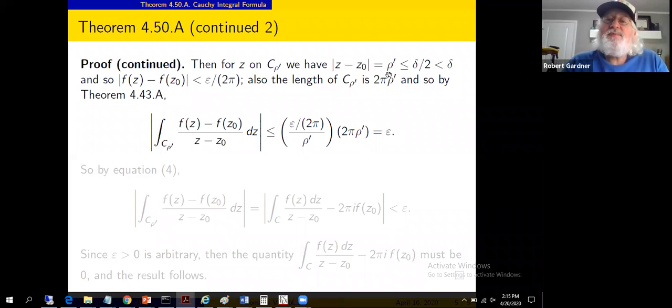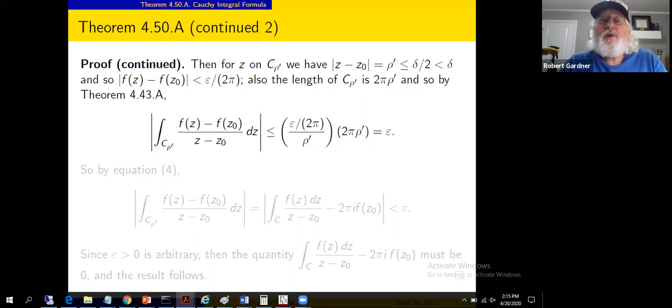We've made rho prime so small, this is why we did that minimum thing, that we get rho prime less than delta. So mod z minus z sub 0 is less than delta. When mod z minus z sub 0 is less than delta, that definition of continuity told us the function values were close together. When the input values are close together within delta, the output values are close together within epsilon, or epsilon over 2 pi in this case.